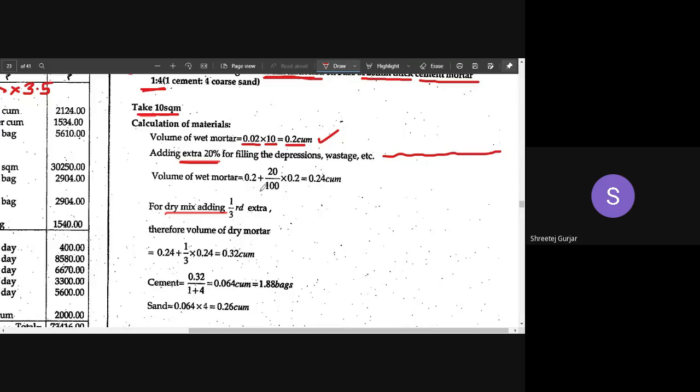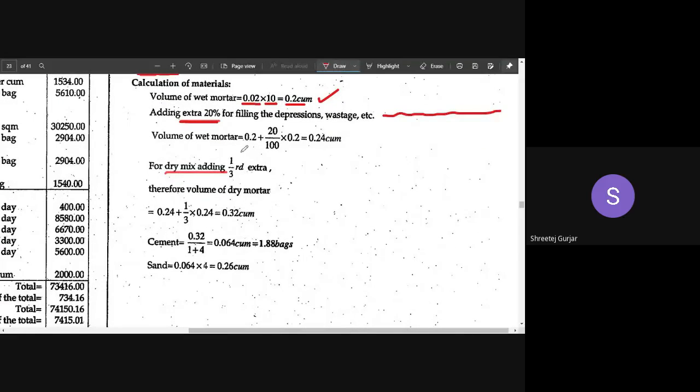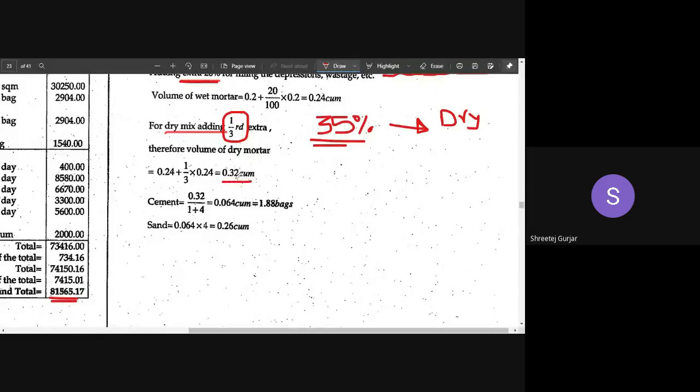And I've told you for mortar what we assume: we assume 1/3 extra, or you can assume 30 to 35% extra. Why are we assuming this extra? To convert the wet volume to dry volume. After this conversion, the total volume we have calculated is 0.32 cubic meter of mortar required.